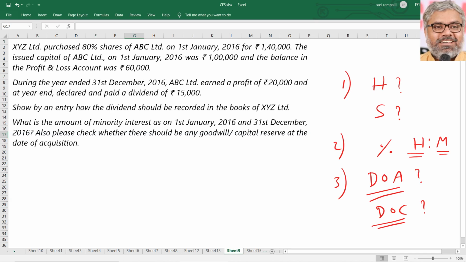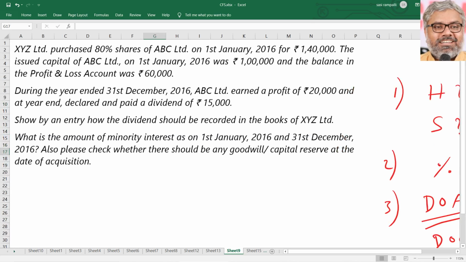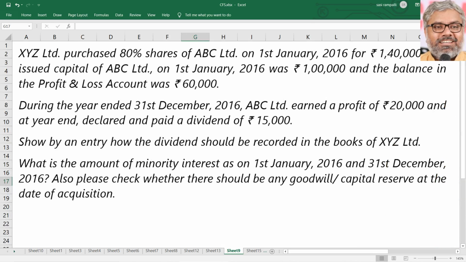It is always better to go in time sequence. 1st January comes before 31st December 2016. So first let us look at the date of acquisition and the story, what actually happened on that date. Which date are we talking about? 1st January 2016. What was the capital of ABC Limited on that date? The capital of ABC Limited on that date was 1 lakh rupees. That was given already, right?